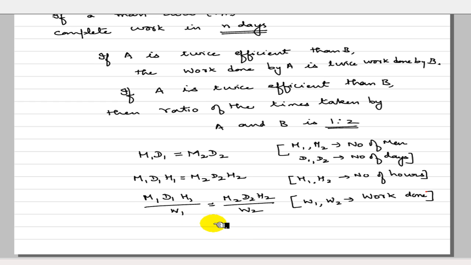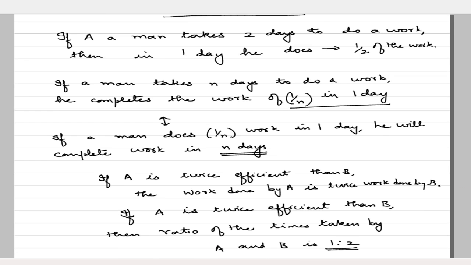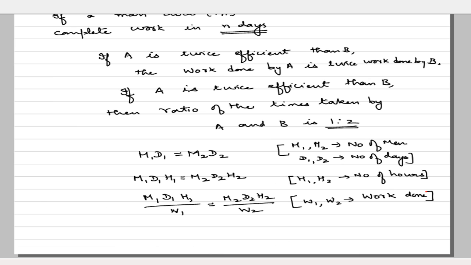So if M1 people are working for D1 days and H1 hours, and M2 people are working for D2 days and H2 hours, and the work done by M1 people is W1 and the work done by M2 people is W2, then we have this relation: M1 D1 H1 divided by W1 is equal to M2 D2 H2 divided by W2. So we have to remember these formulas to do problems in time and work. Let us go to the first problem in time and work.